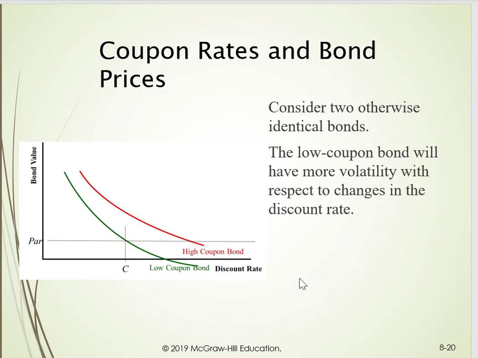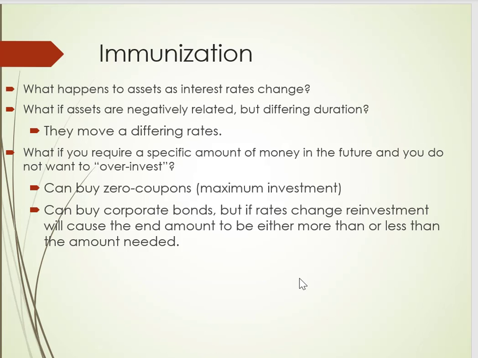An arbitrage opportunity is a situation where we have identical securities with identical cash flows and risk but different prices. Mathematically, we've talked about this before, we can identify that. But how do we use this? Well, there's a concept called immunization. If the market is efficient, we should not be able to find arbitrage opportunities. We know that asset value falls when interest rates change.